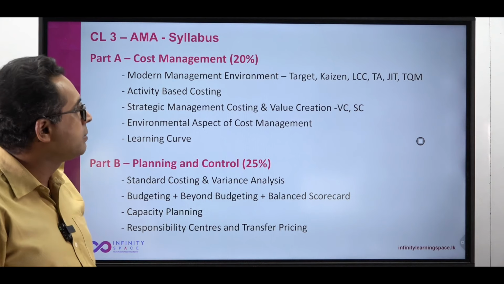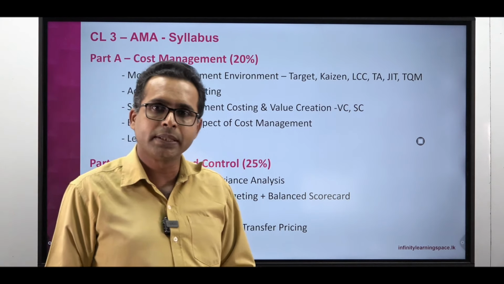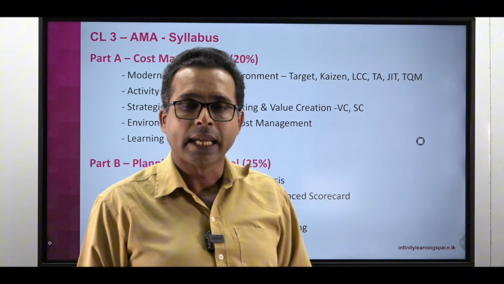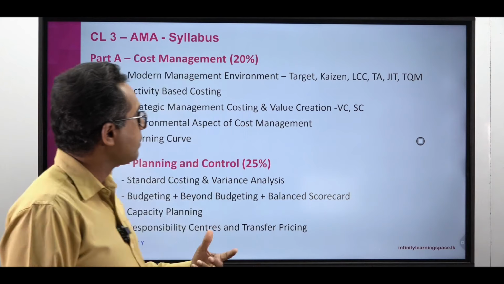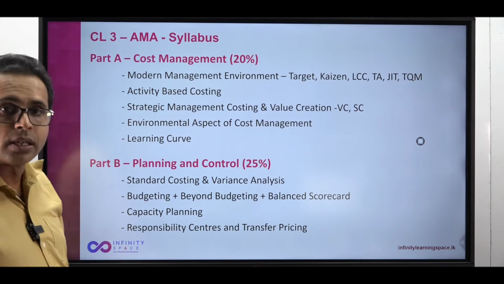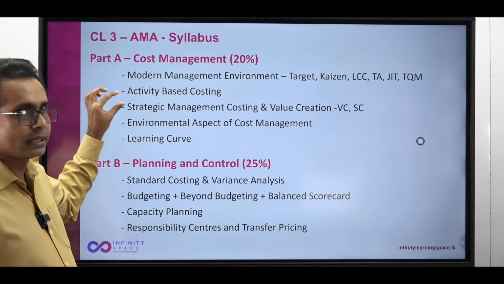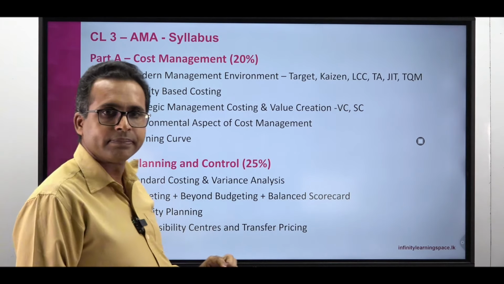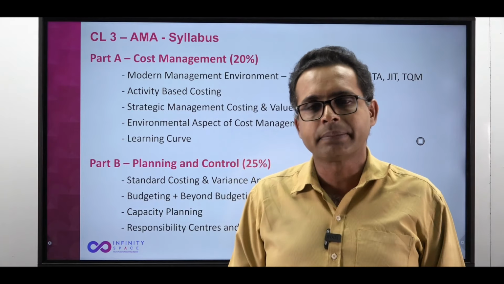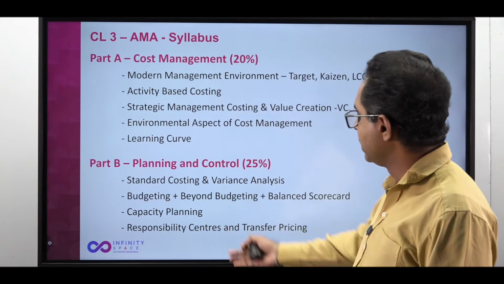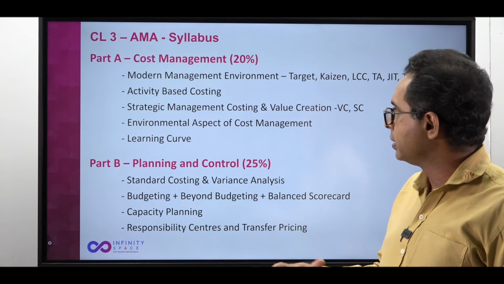And some are theory based, like Kaizen costing, just in time, total quality management. Some areas involve calculations, like throughput accounting and life cycle costing. Activity based costing I have taken separately because that's an important chapter, and it's being tested, sometimes combined with another area, like budgeting, which is in part B, and sometimes alone.